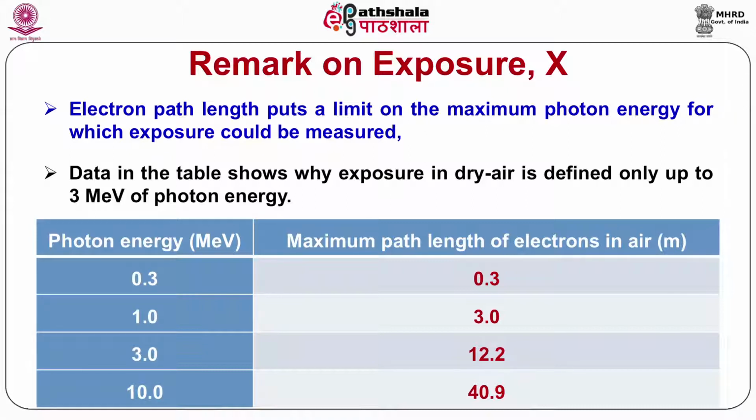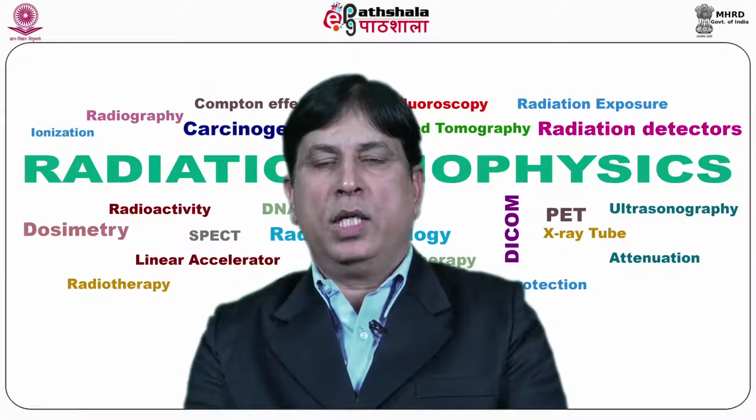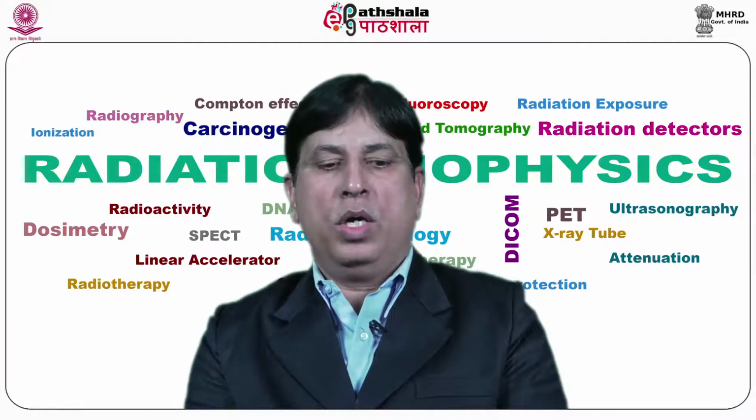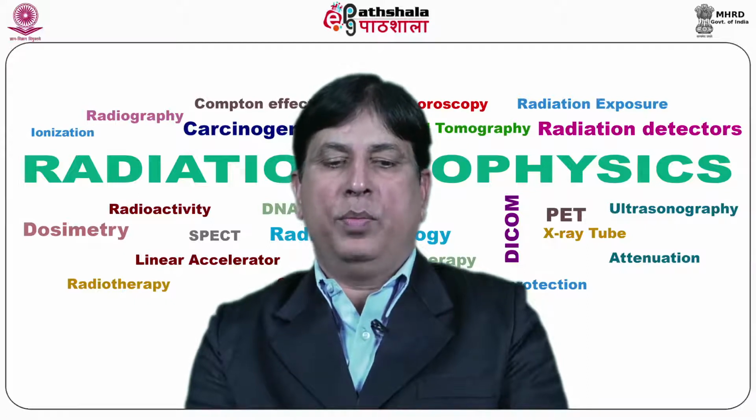The SI unit of exposure X is Coulomb per kg, but this is a large unit. Traditionally, Roentgen was used as the non-SI old unit for exposure. So 1 Coulomb per kg is equal to 3881 Roentgen, or 1 Roentgen is equal to 2.58 × 10^-4 Coulomb per kg.